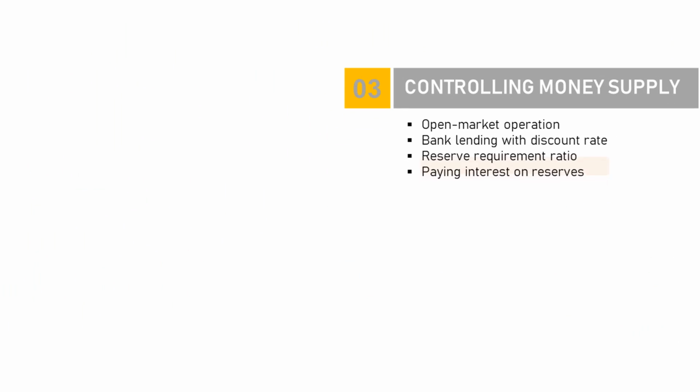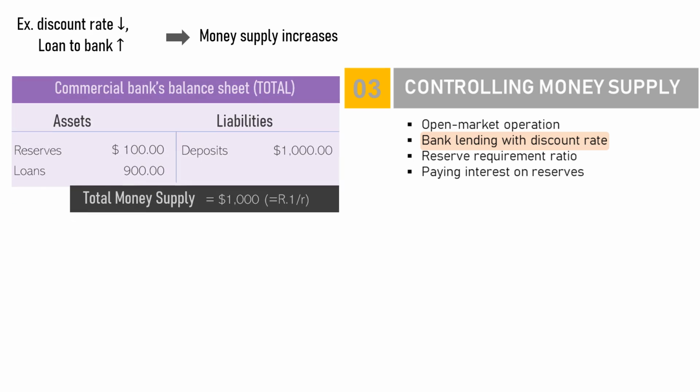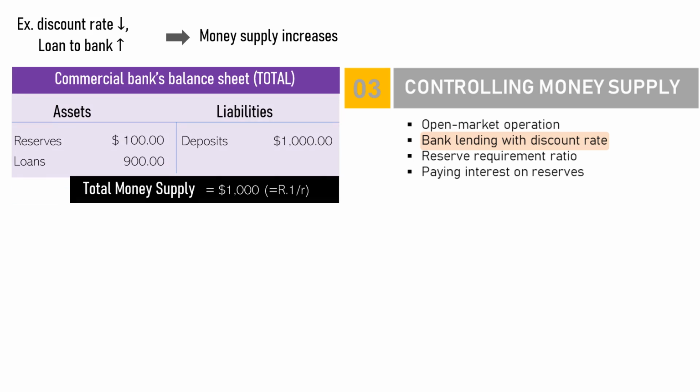Here is the second option. The central bank may lend money to commercial banks. It sets a discount rate in the money market. Commercial banks are more likely to borrow more if the discount rate is lower and borrow less if the discount rate is higher. Okay, let's see how changing the discount rate may affect money supply.